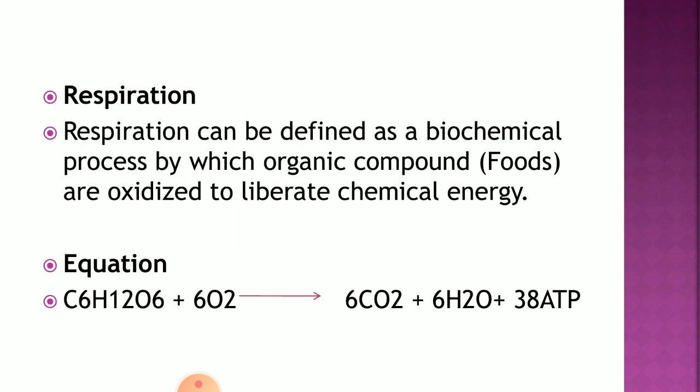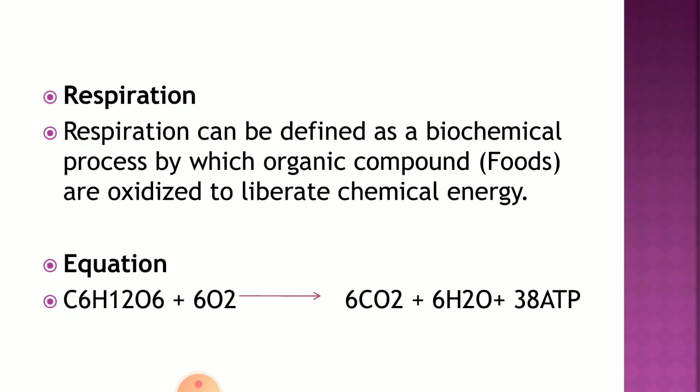In this chapter we are going to study respiratory surfaces in plants as well as in animals. Then we are going to study the different respiratory organs in different animals. After that we are going to discuss the human respiratory system. Then we will discuss how exactly exchange of gases takes place and how exactly internal respiration takes place.